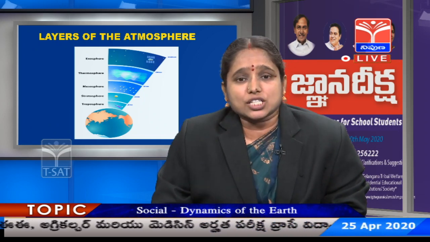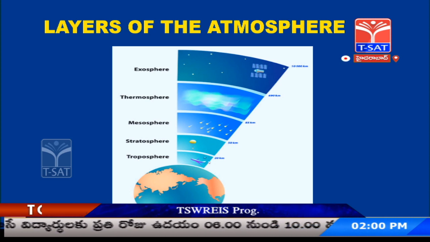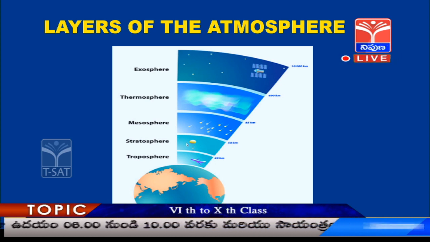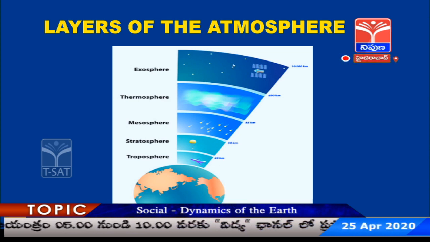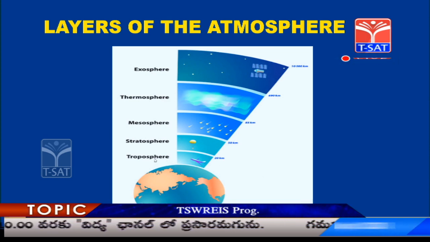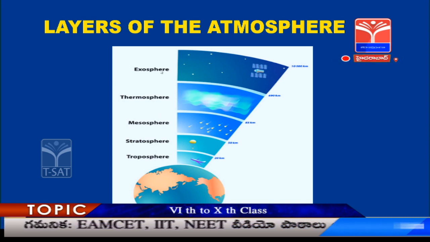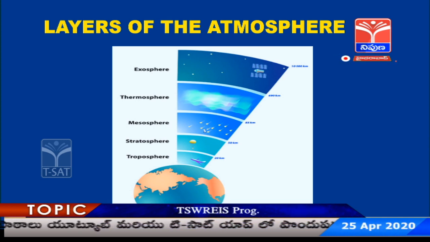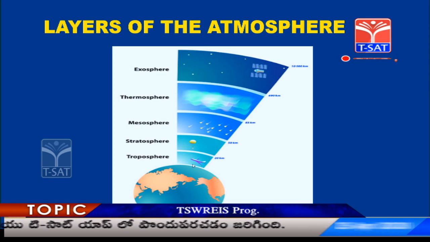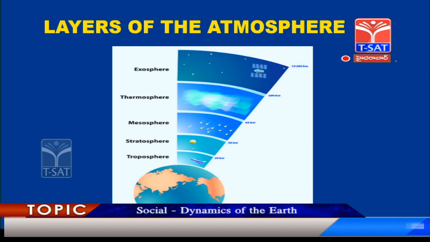So let's go to the next domain of the earth, that is atmosphere. You can see in the picture, atmosphere is actually a thick blanket of air that surrounds the whole of the earth. There are 5 main layers of the atmosphere: troposphere, stratosphere, mesosphere, thermosphere and exosphere. Troposphere being the first layer, a lot of weather and climatic activities happen over here, and we can also see aviation activity. That means airplanes fly in this particular layer of the atmosphere.